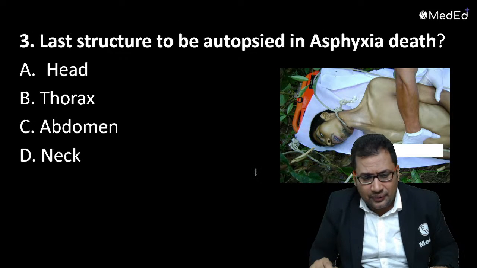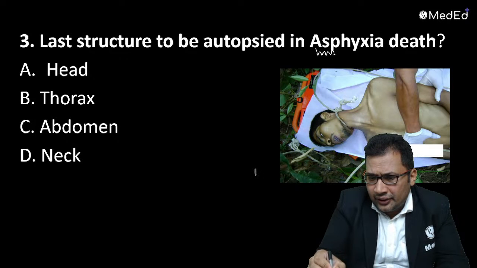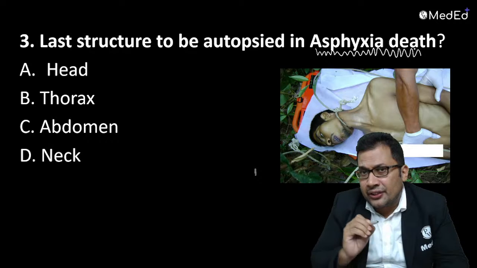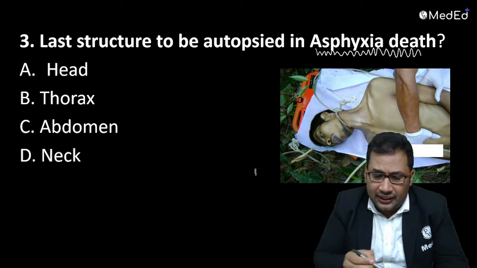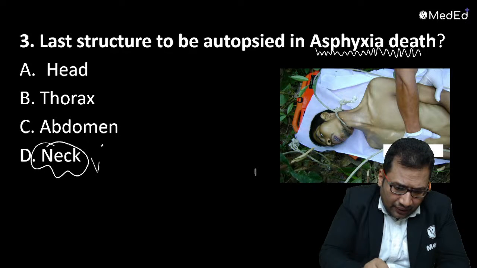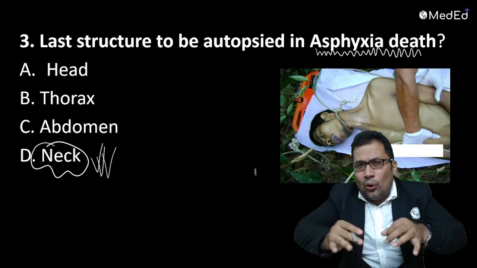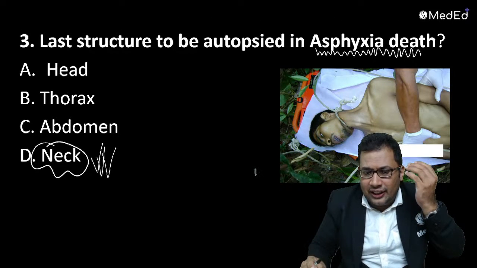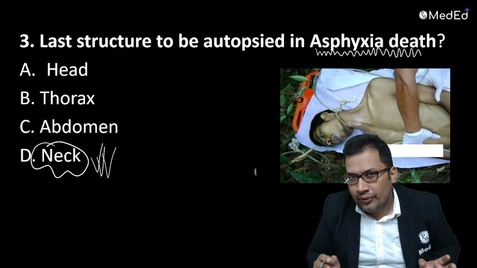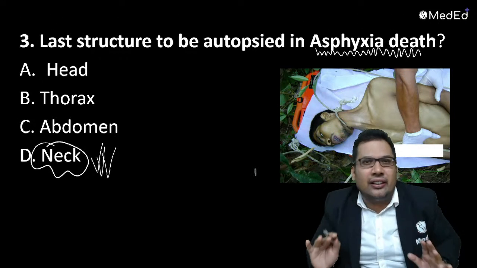What is the last structure? Remember, in asphyxial death, especially in case of hanging or strangulation, the first cavity should be opened. Anything other than that is the neck. So the answer is neck, the last. Once you dissect all the cavities like cranial cavity, thoracic cavity and abdominal cavity, the area becomes avascular. Once the area becomes avascular, all the findings are visible very clearly.